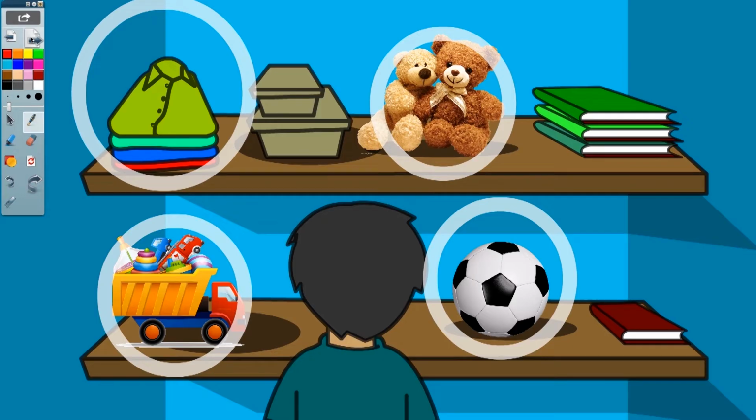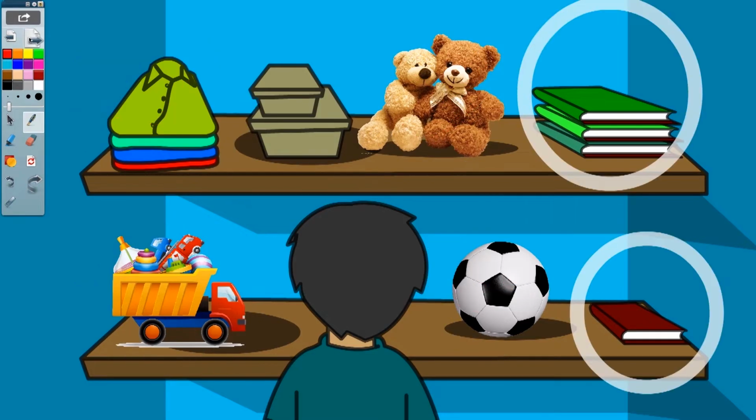Well, here we see his used toys, clothes, soft toys, and ball. So, he got reminded of his past. He remembered his childhood. Well, he used to wear these clothes and he used to play with these toys. Not only these, he also saw the old diaries and the used books and notebooks. So, he remembered his past with the help of all of these things.